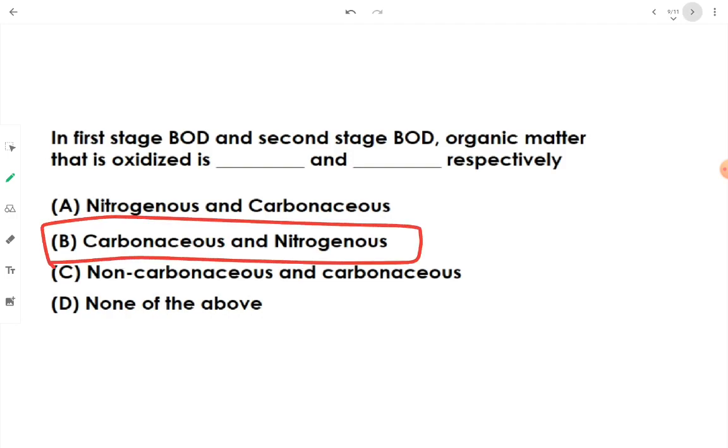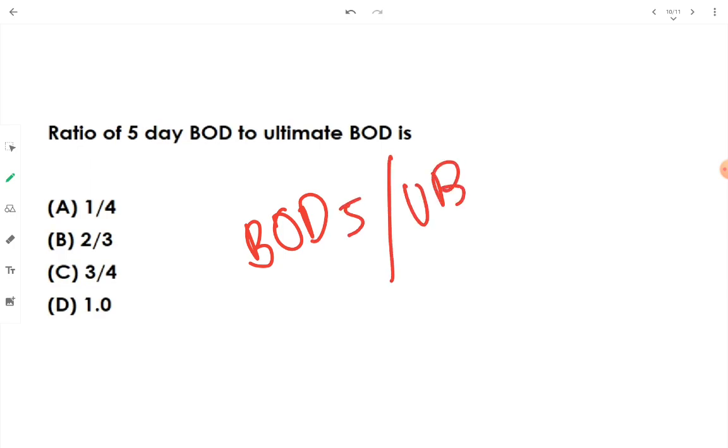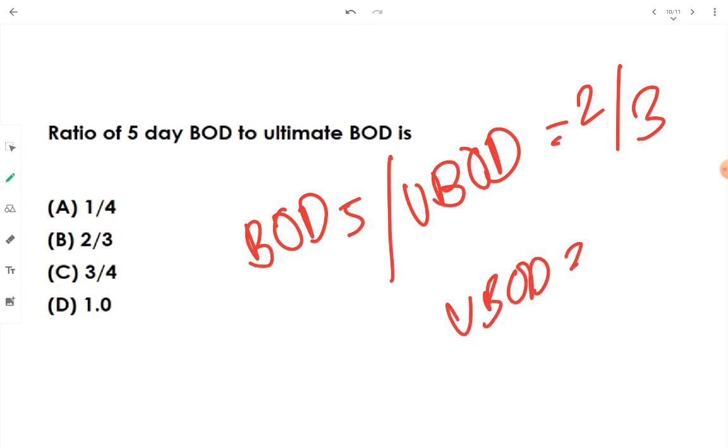Then, okay, the ratio of 5 day BOD to ultimate BOD. Okay, BOD5 to UBOD. UBOD means ultimate BOD. It is 2/3. Remember, it is approximately, roughly 2/3. For example, if you have been given a value that UBOD is, how much? 300. How are you going to estimate this? You will remember the fraction that BOD5 divided by UBOD is 2/3, and since UBOD is 300, how much should BOD5 be? BOD5 should be 200 mg per liter.